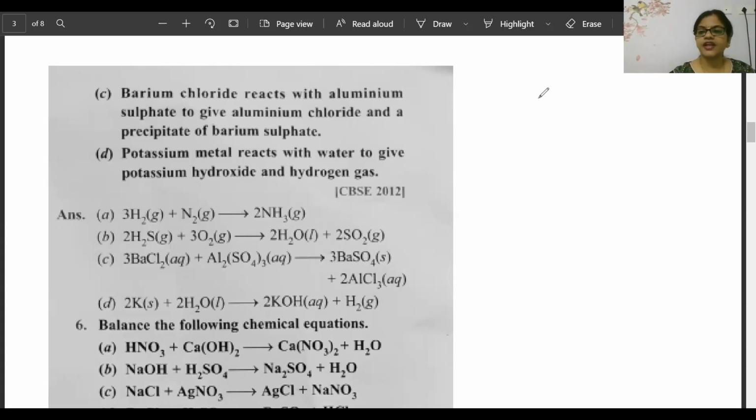Very good, very good. Saranya, 2 HNO3 plus Ca(OH)2. Correct. Kirti Maya, Saranya. Super. Very good. Correct balancing. Very good. First one, all 4 of you are correct.